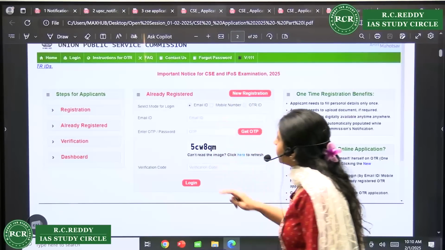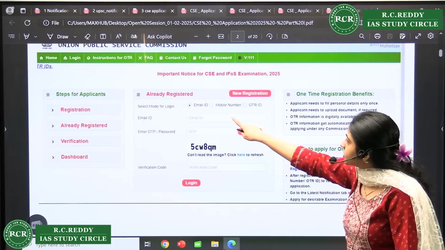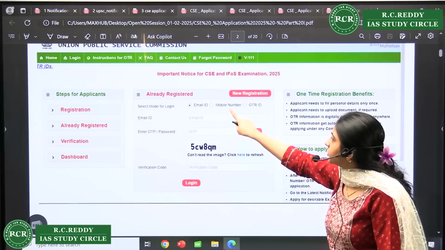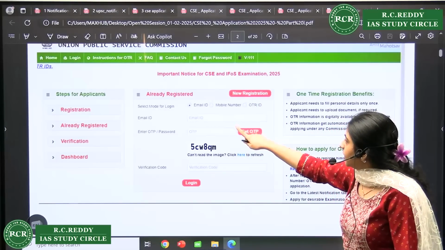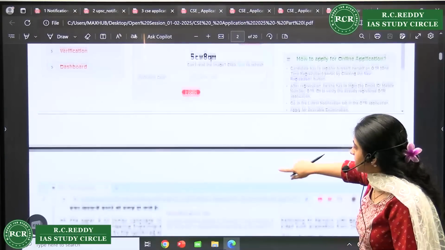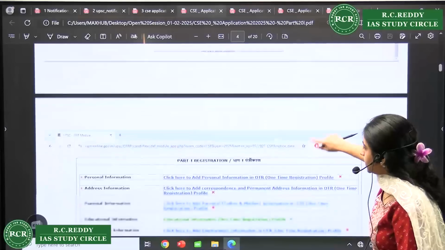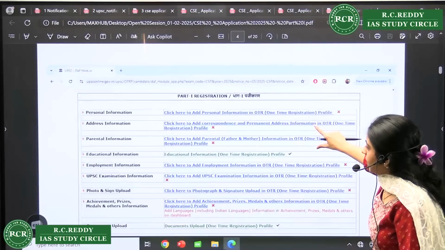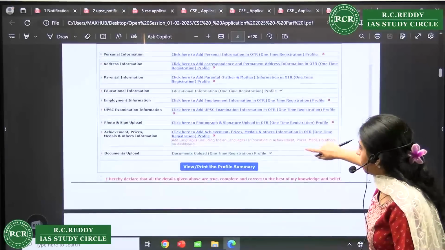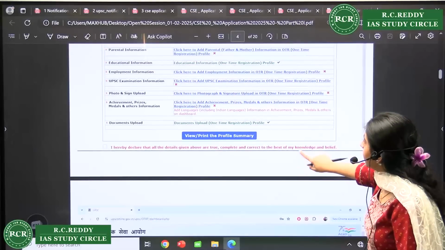So when you open your form, this comes in, right? You click on new registration, you click through email, through your mobile number, right? So if you are already registered, if you click on this new registration, then what happens is you get a form for registering all your profile, which you have to fill in with respect to OTR.